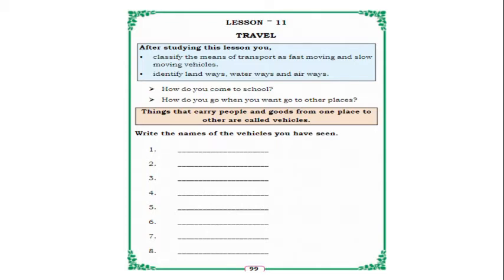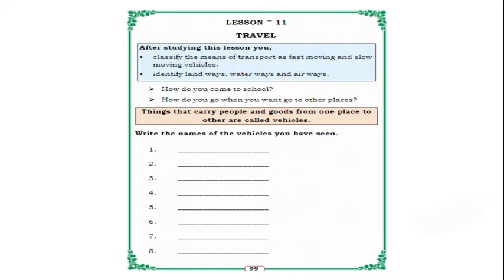Okay. So children, how do you come to school every day? Yes, by vehicles, isn't it? It may be van, it may be auto, it may be what? Scooter or bike. Yes, no? By vehicle you will come to school. Okay, and how do you go when you want to go to other places? Even for going to other places also you will use vehicles. Usually we will go by vehicles. It may be bus, car, train, aeroplane, whatever, isn't it? So by vehicles we will go.